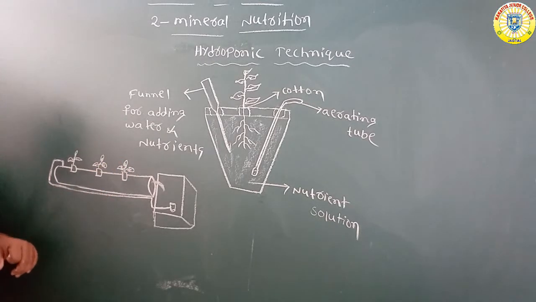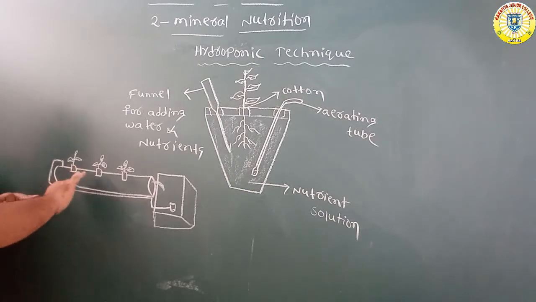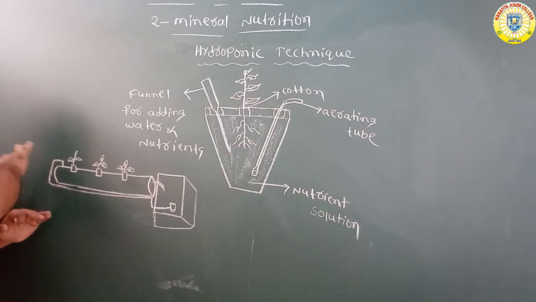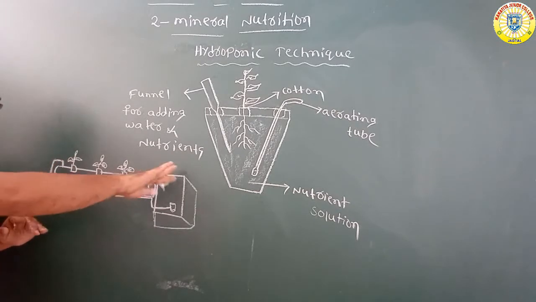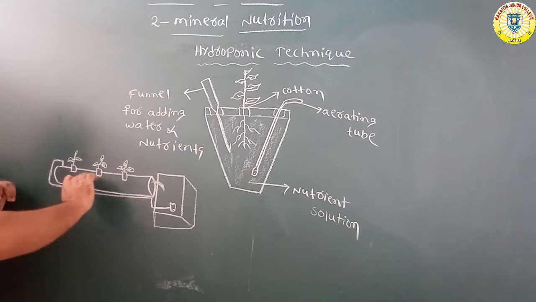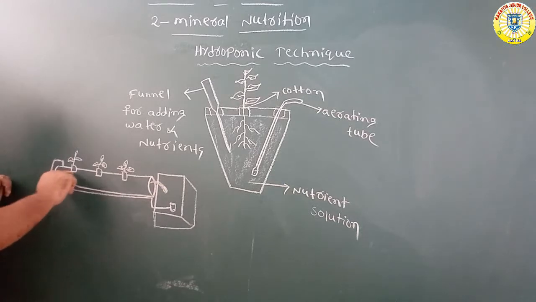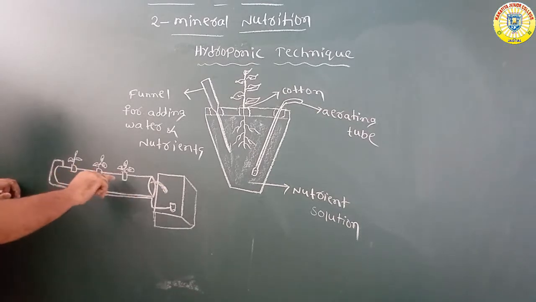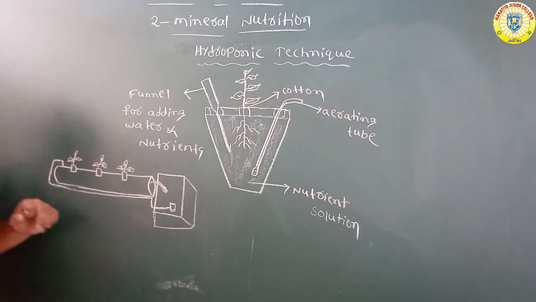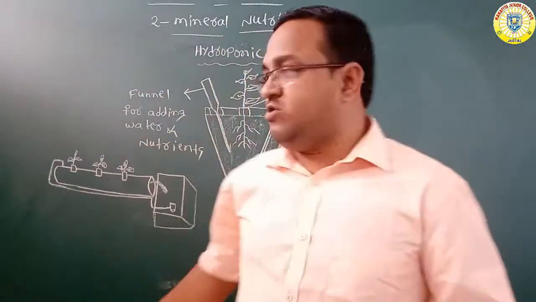So these plants utilize the nutrient solution. Then the nutrient solution again returns back into the reservoir due to gravity. Especially, all these plant roots are submerged in water, meaning nutrient solution.